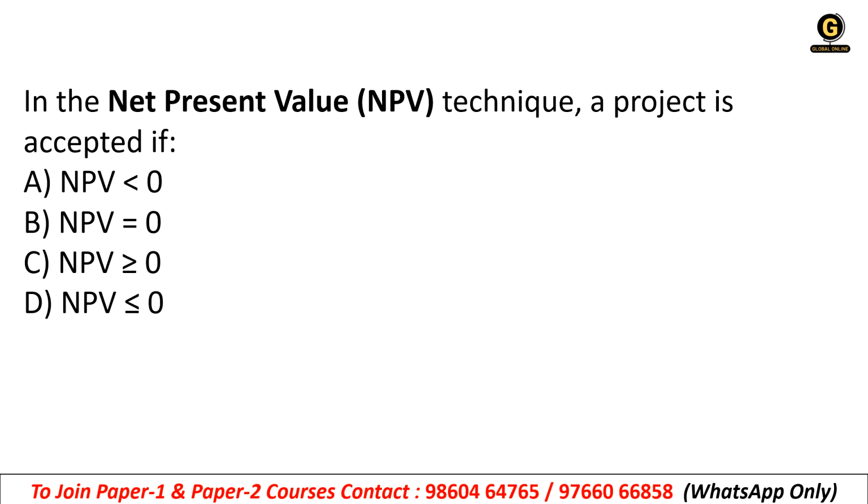In the NPV technique, a project is accepted if NPV is less than 0, NPV is equal to 0, NPV is greater than or equal to 0, or NPV is less than or equal to 0. The right answer is option C, NPV greater than or equal to 0.